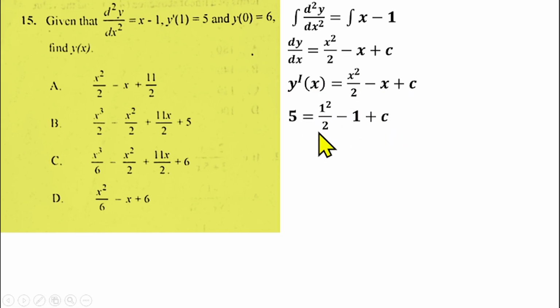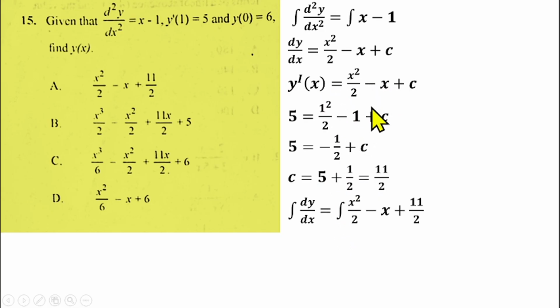So I'll be having 1 squared over 2 minus 1, plus c. If I simplify it, that'll give us 5 equals 1 over 2 minus 1. If I remove half from minus 1, that'll give us minus half plus c. From there, I can collect like terms, so you'll be having c equals 5 plus half, and if you simplify, that'll give us 11 over 2. So if I return that into this equation, I'll be having dy/dx equals x squared over 2 minus x plus 11 over 2, which is the equation that we have here after getting the value of the constant.